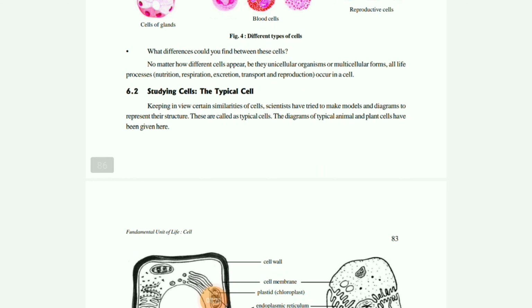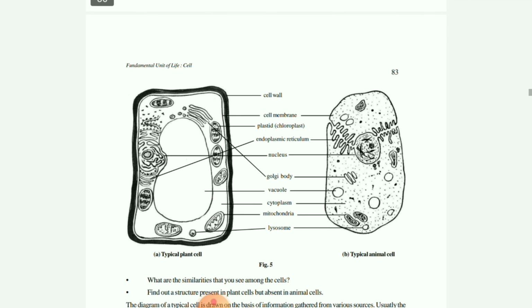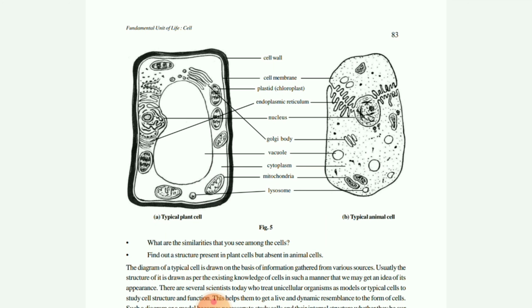Children, studying of the typical cells. Here is given, as you can see, the comparative study of both plant and animal cells, because both are multicellular organisms, but one is capable of producing its own food and the other depends on other organisms for food. We will see the diagram. As you can see, on the left-hand side the diagram of a typical plant cell is given, and on the right-hand side the diagram of an animal cell is given.